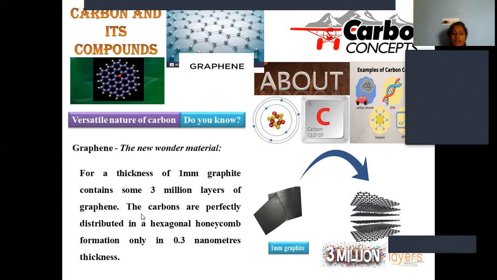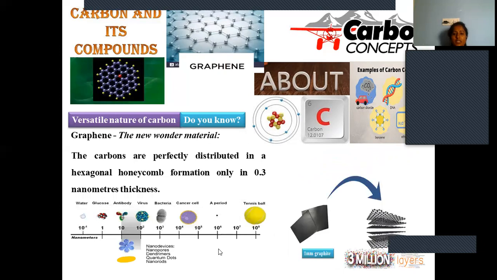Nanoscale is one billionth of a meter, extremely small in size; the higher the surface area, the greater the area of applications for these kinds of compounds. The carbons are perfectly distributed in a hexagonal honeycomb formed with only 0.3 nanometers thickness. The thickness of this layer is only 0.3 nanometers. That is extremely less. So the thickness can't be observed under a normal microscope. An ultra microscope is required in order to observe such nanoscale particles. Nanoscale, obviously, is one billionth.